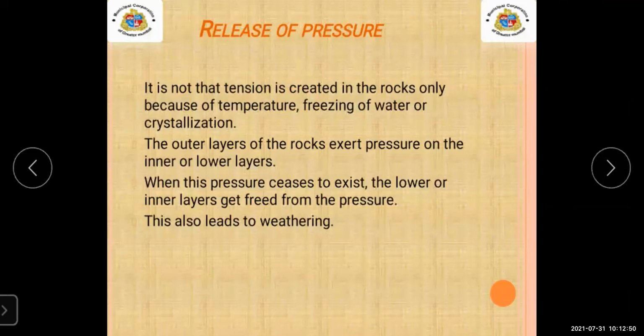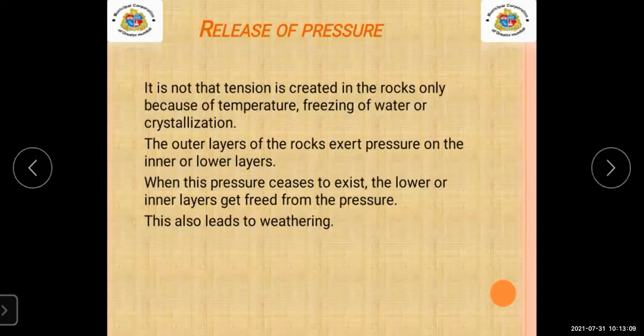Now, release of pressure means what? Due to the tension, the pressure of the rock will increase. But tension is not the reason here.